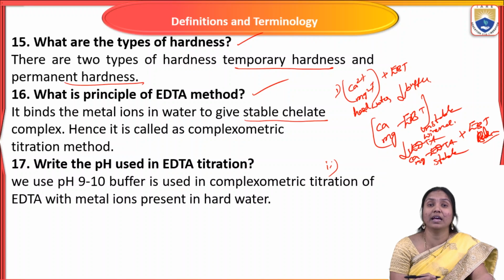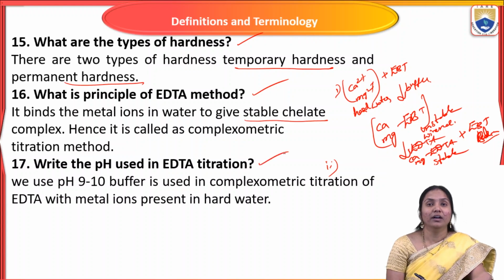So in this case, what reaction takes place? Calcium, magnesium, EBT complex, a weak complex, is formed. When this complex is titrated with EDTA from the burette, it forms a calcium, magnesium, EDTA stable complex. That means EDTA replaces EBT. So the calcium, magnesium, EDTA complex is formed, and the color of the solution changes from wine red to blue. That blue color indicates free indicator EBT.